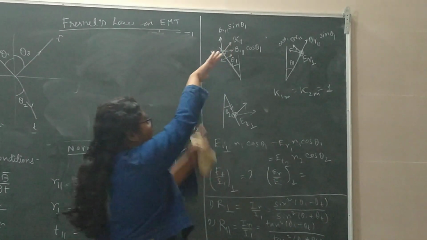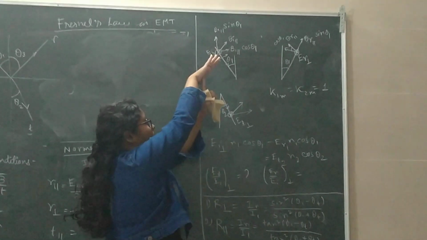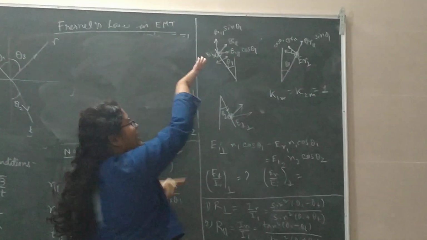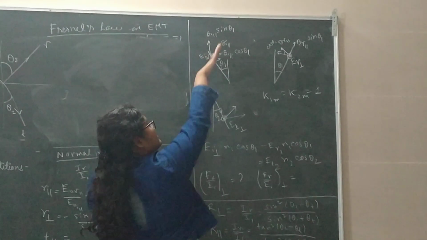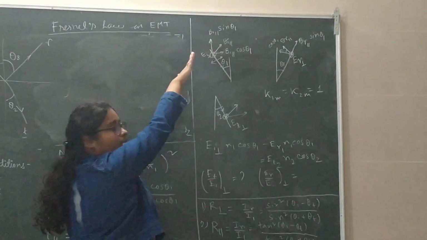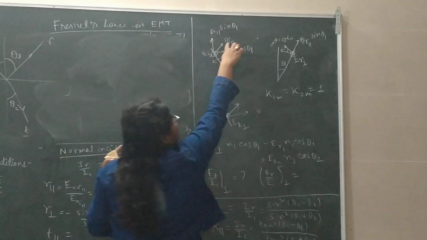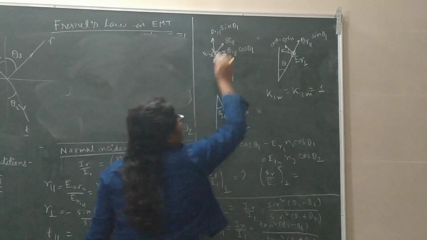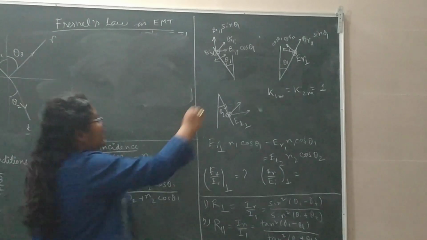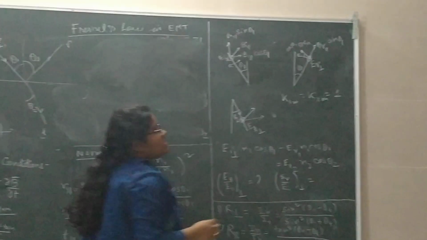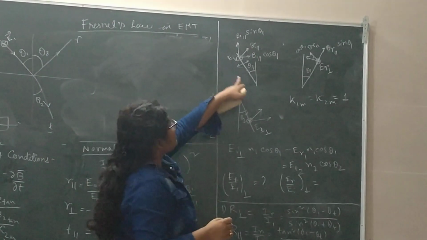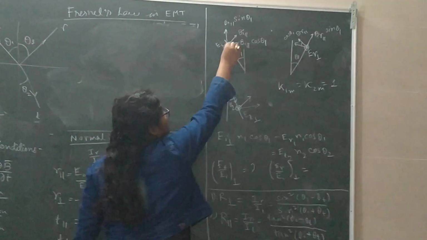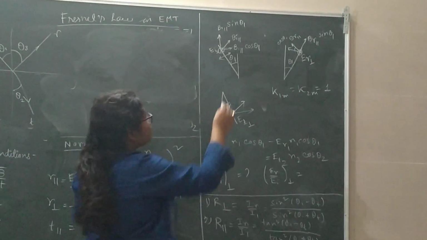For the thumb, the palm is representing the direction of the propagation, and my fingers are representing the vibration of the magnetic field vector. So this is the direction of the magnetic field vector, and since this is parallel to the plane of incidence, I use the notation Bi parallel. Now this is theta 1, so Bi parallel can have two components.